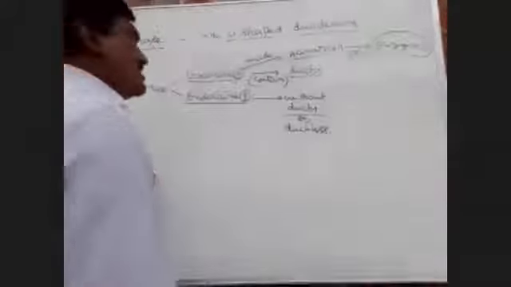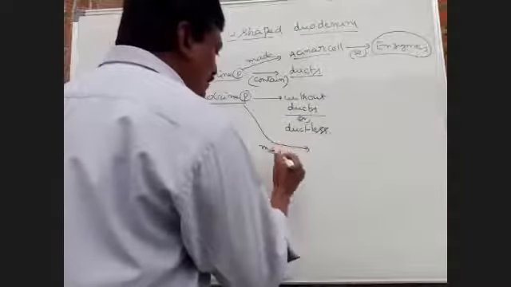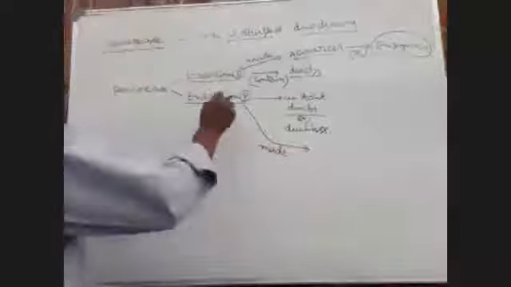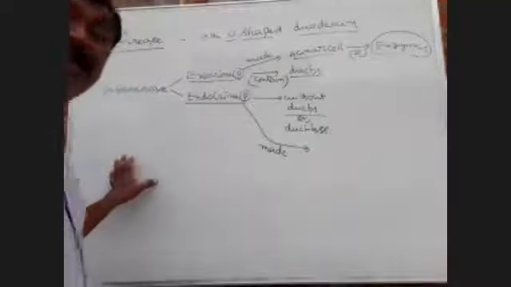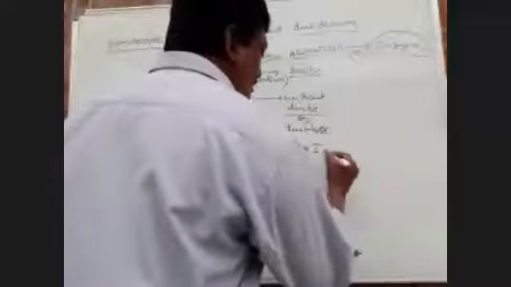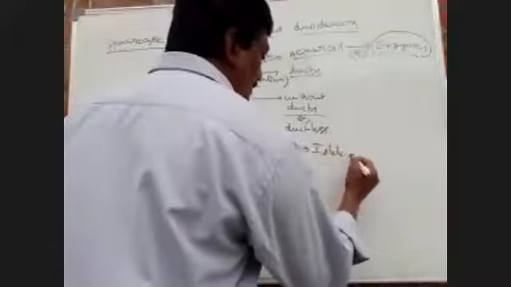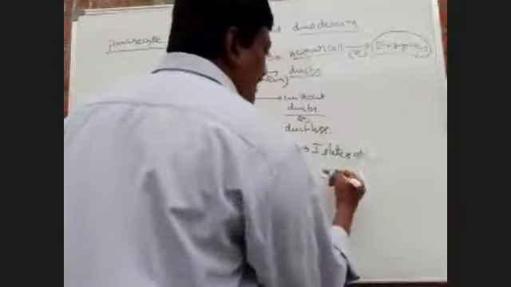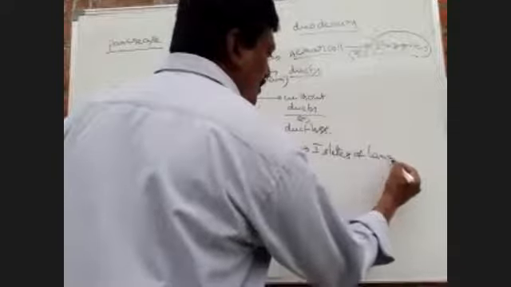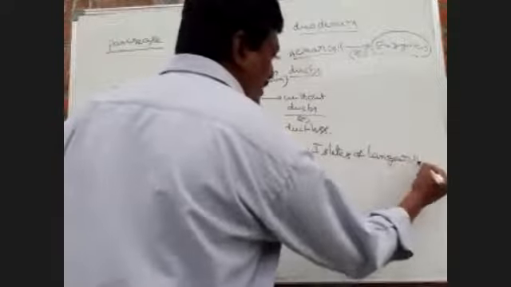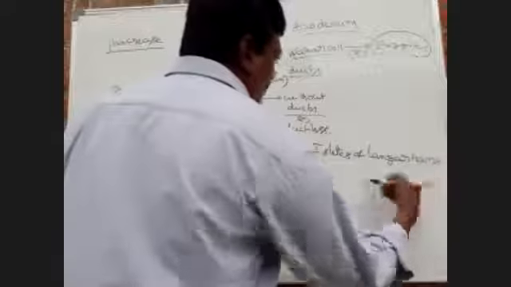Next, the endocrine part is made up of islets of Langerhans. Islets of Langerhans. Right.